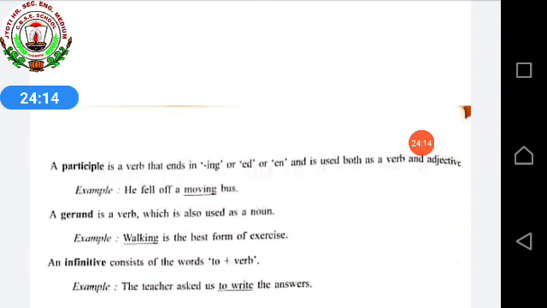I hope you all understood phrase now, that a phrase is a group of words that can act as an adjective, adverb or noun in a sentence. A phrase does not contain a finite verb but may contain a non-finite verb. That means it will not contain a finite verb, that is, not limited by person, number or tense, but it may contain a non-finite verb, which means your participle, infinitive or gerund.